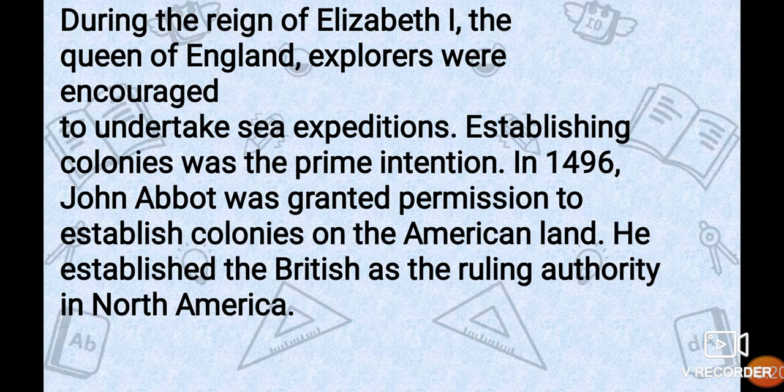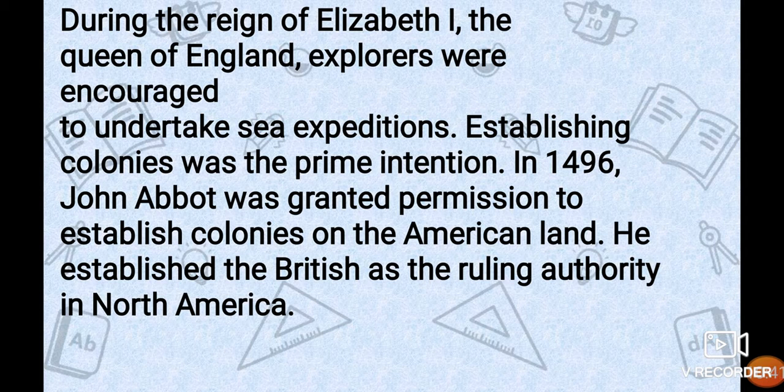During the reign of Elizabeth I, the Queen of England, explorers were encouraged to undertake sea expeditions. Establishing colonies was the prime intention. In 1496, John Abbott was granted permission to establish colonies on the American land. He established the British as the ruling authority in North America.